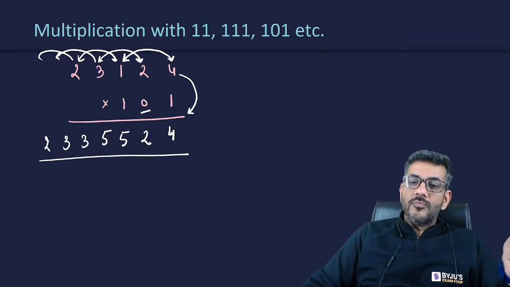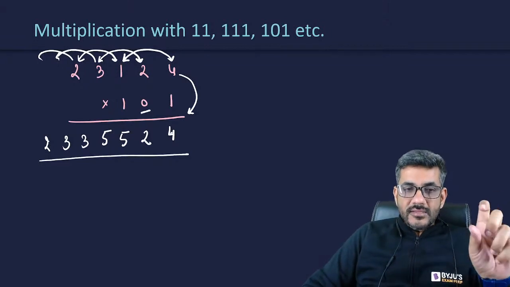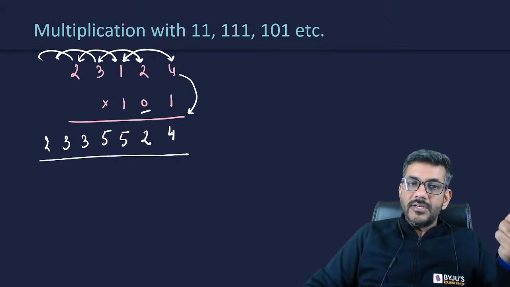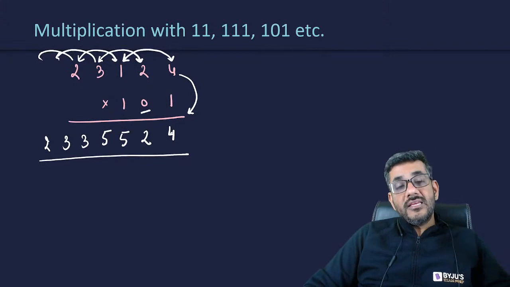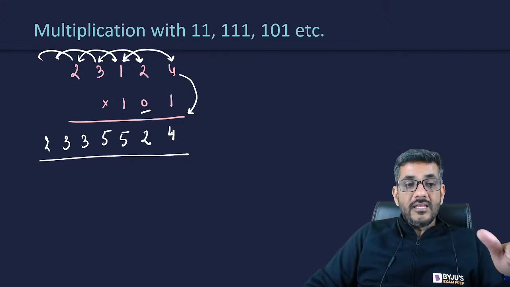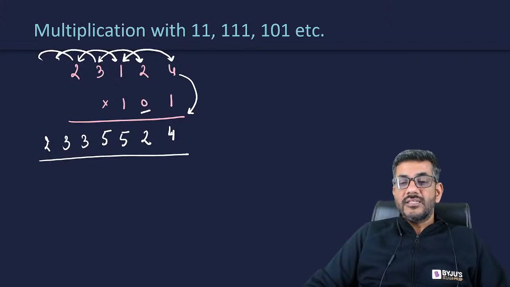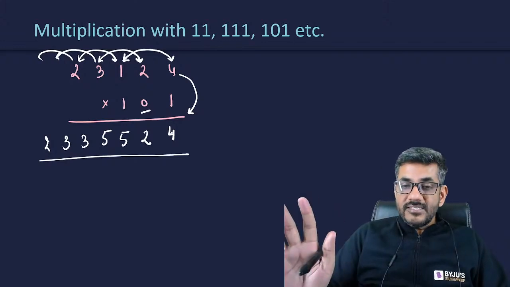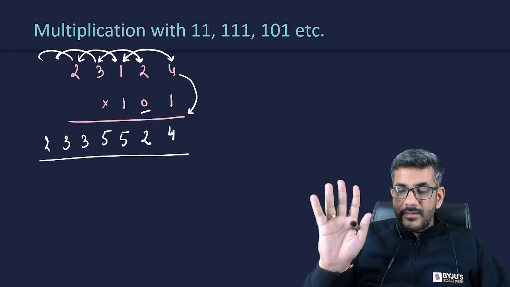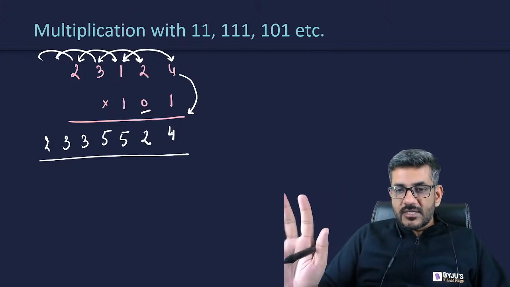Similarly, then you do 2 plus 3, leaving the 1 in between. Then you do 1 plus 2, leaving the 3 in between. Then you do 3 plus nothing, that is 3 itself. And then you do 2 plus nothing, that is 2 itself. That gives me the answer as 2, 3, 3, 5, 5, 2, 4. Can you all please tell me, is this understood or not? Please tell me through the chat box so that I can move ahead.